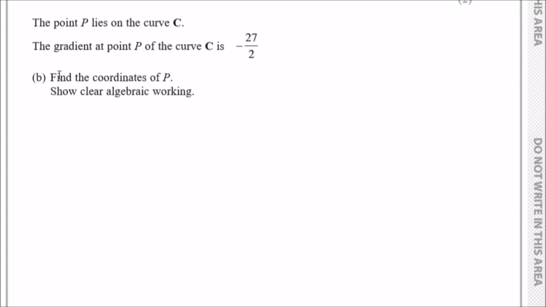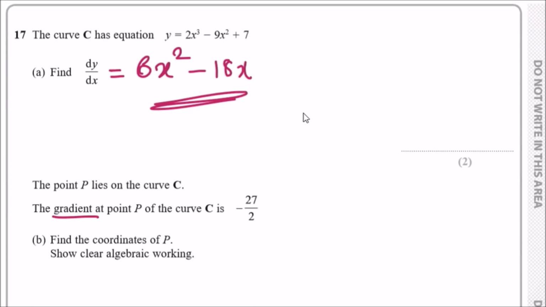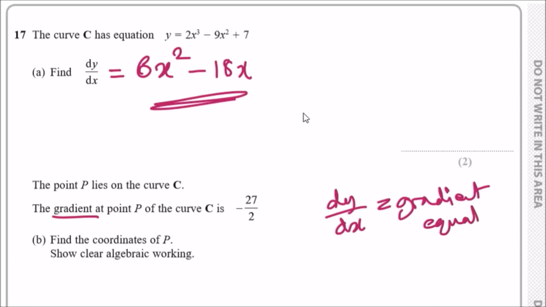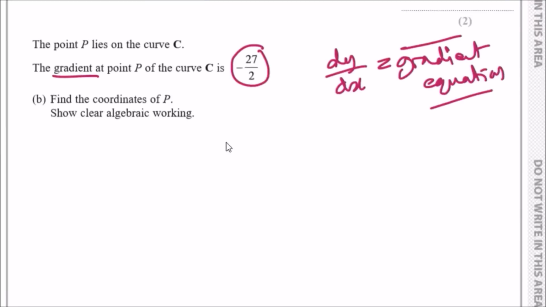Now, next question: the point P lies on the curve C. The gradient at point P of the curve is minus 27 over 2. Find the coordinates of P. Show clear algebraic working. One thing to know about these type of questions is that the gradient always refers to dy over dx. Why? Because dy dx is known as the gradient equation, or an expression for the gradient. So since they gave us a value at point P, the gradient at this point was minus 27 over 2. This means dy dx is equal to this value. So let's go ahead and do that right now.